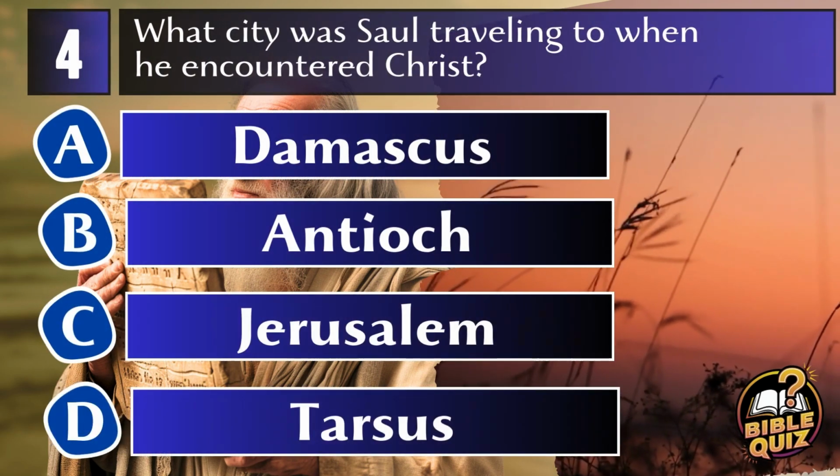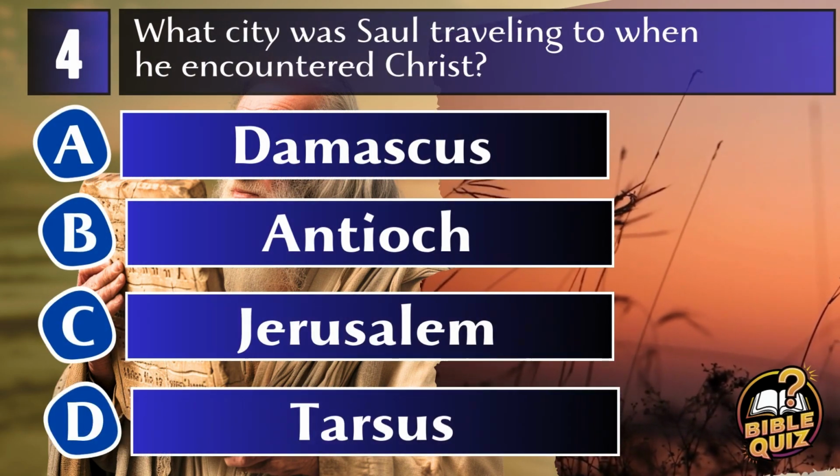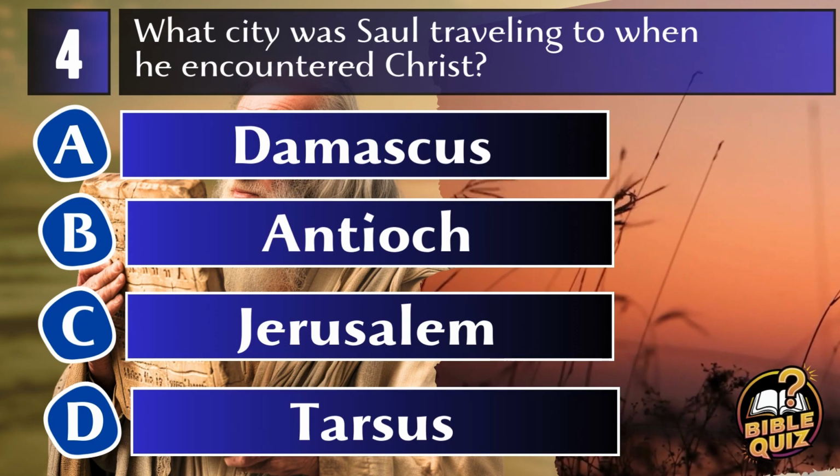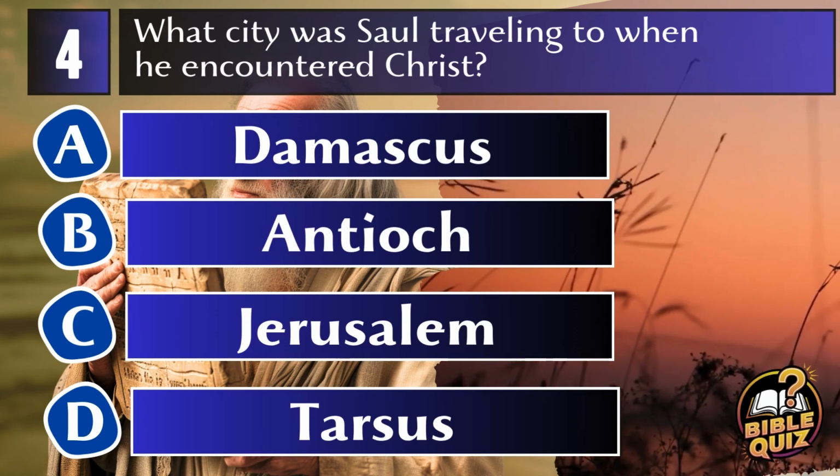Question 4. What city was Saul traveling to when he encountered Christ? A. Damascus. B. Antioch. C. Jerusalem. D. Tarsus.